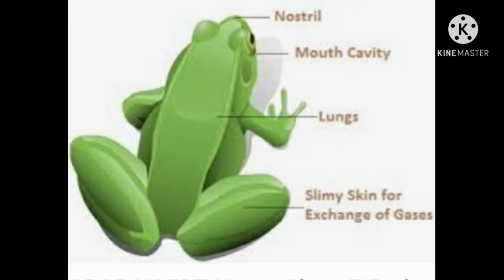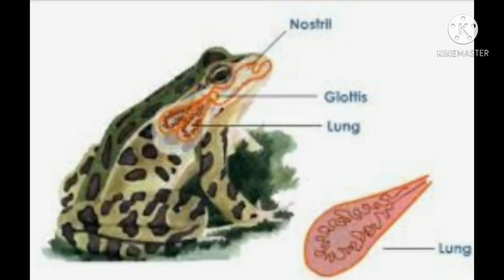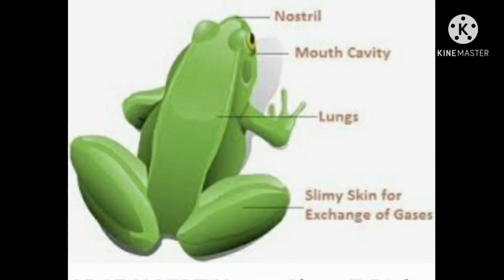You know that frog is an amphibian. That is, frogs live on land as well as in water. So frogs have lungs for breathing. They can also breathe through their moist skin. Thus, frog is an animal which can breathe through lungs as well as its moist skin.